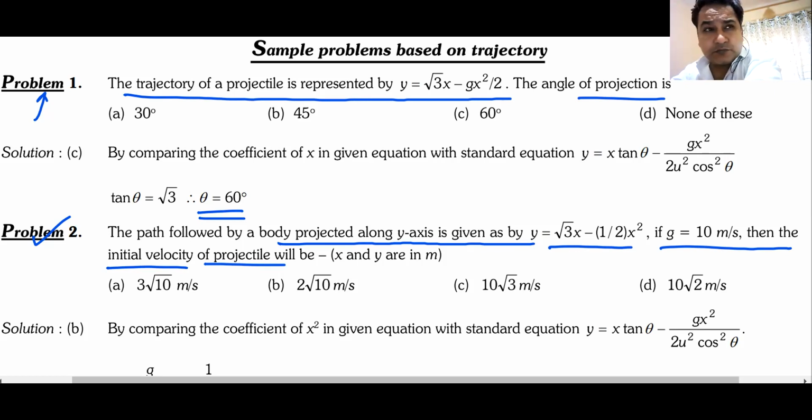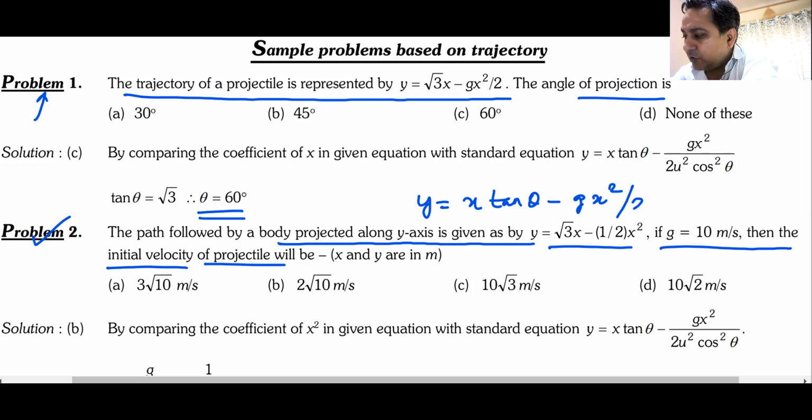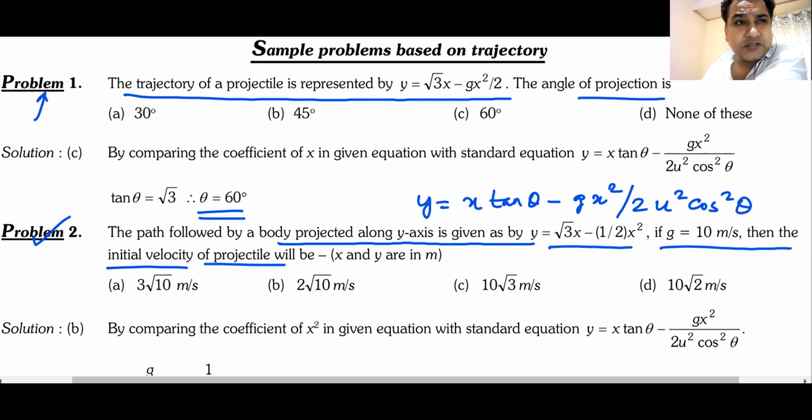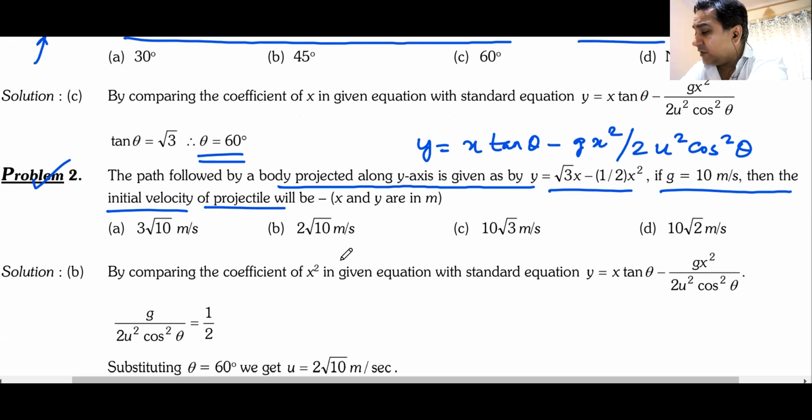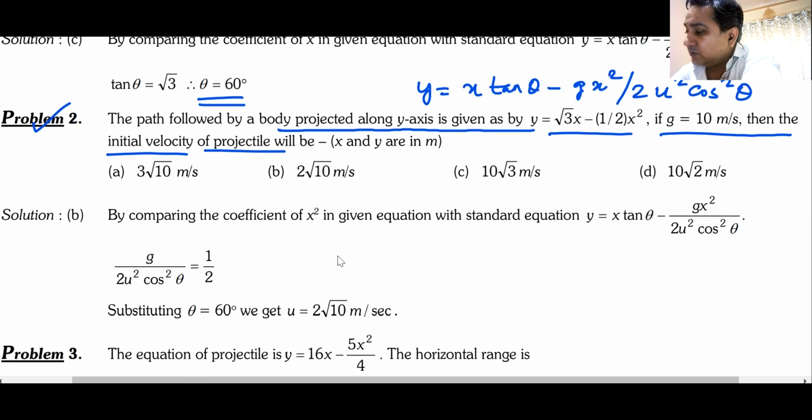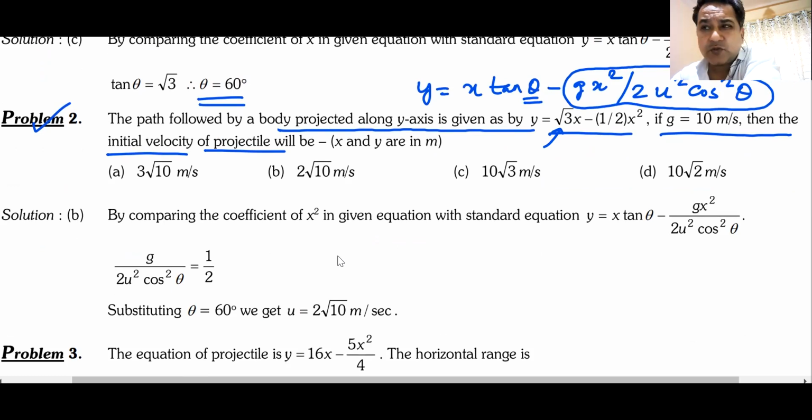What do you have to do? You have to compare this equation with the original equation: y is equal to x tan theta minus g x squared by 2 u squared cos squared theta. When you compare, you find that theta is 60 degrees because tan of 60 is root 3. Then you have this entire term, g x squared by 2 times u squared cos squared theta.